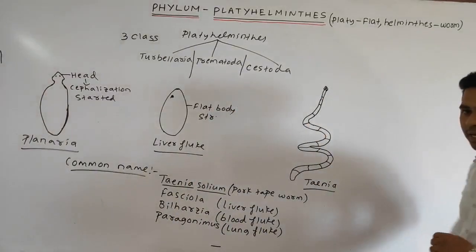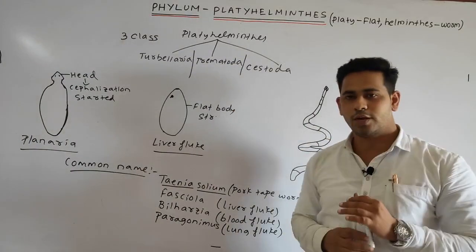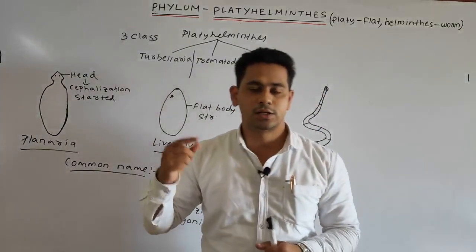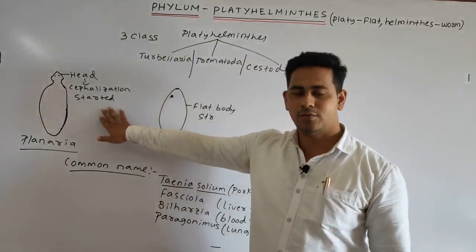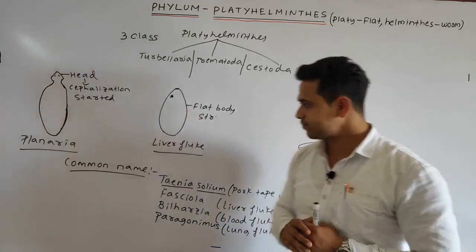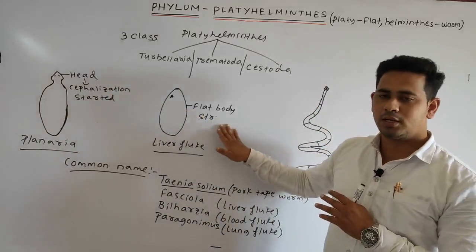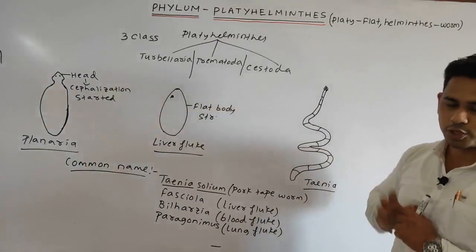Come to the example Tinea, you can see it is a flat ribbon-like structure. Ribbon means what girls generally tie in their hair. So these are common examples. Planaria, in which cephalization begins with a small head; liver fluke, having the leaf-like body; and Tinea, in which we see the flat ribbon-like structure.